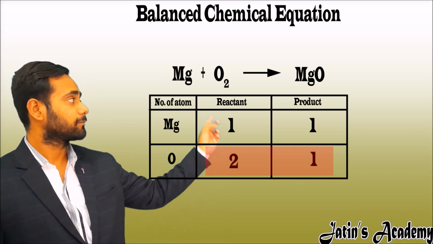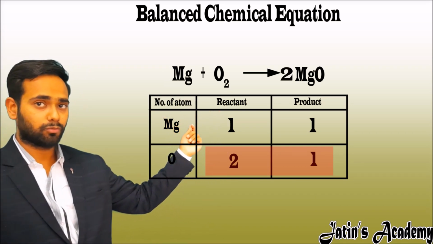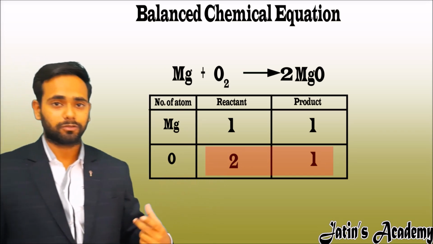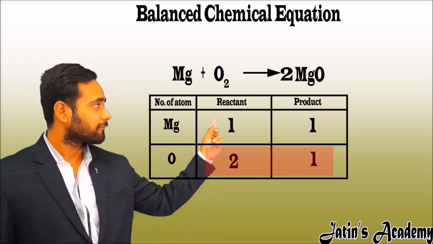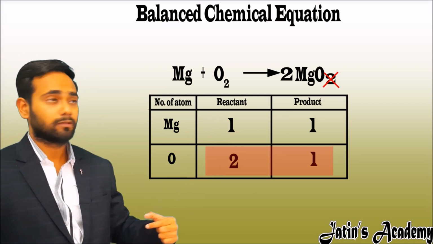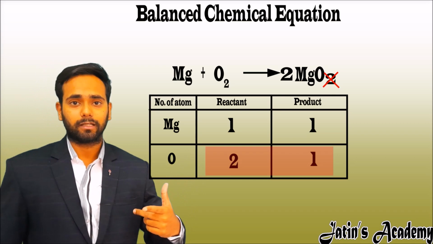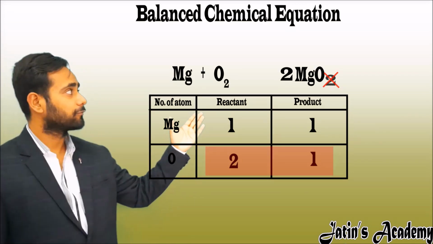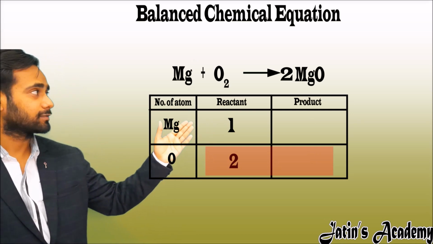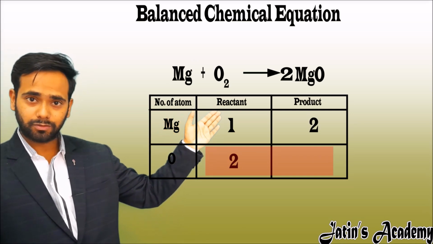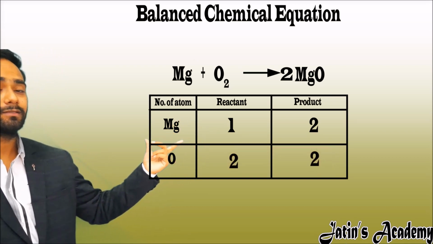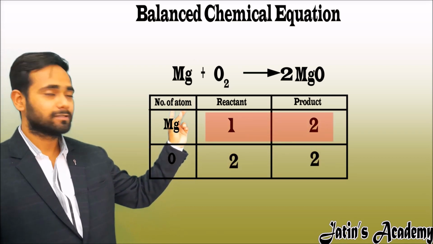We have to multiply magnesium oxide by 2 to balance the oxygen. Yes, I know one question is coming to your mind, why 2 is not added to the subscript of oxygen. This I will tell you later. Here we have to multiply 2 with the whole magnesium oxide. Now on the product side, magnesium atoms are 2, oxygen atoms are 2. Now oxygen is balanced, but now magnesium is not balanced.